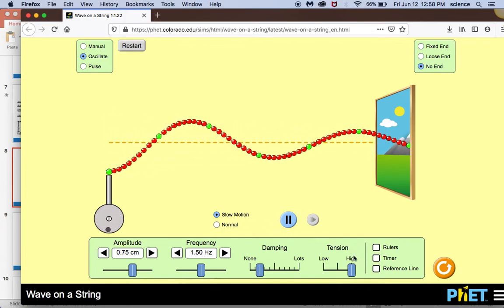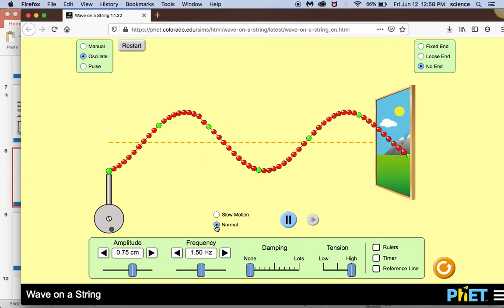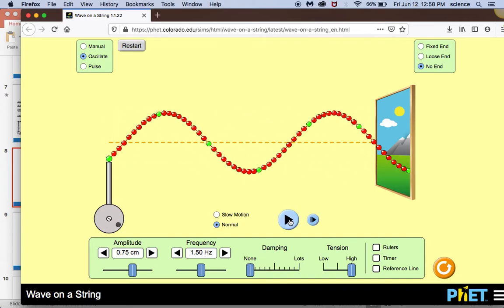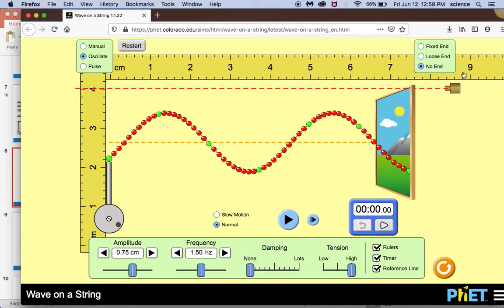So I'm going to come over here and convert the damping to none. I'm going to go ahead and put it back to the normal cycle, although it is a little disturbing, so I'm going to pause it. I'm going to put the rulers on, the timer, and I'm also going to put a reference line. This reference line is something that can be moved up or down, and essentially it allows you to mark a place on the wave.